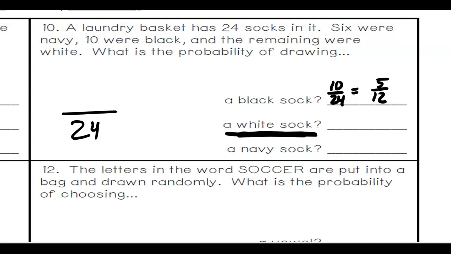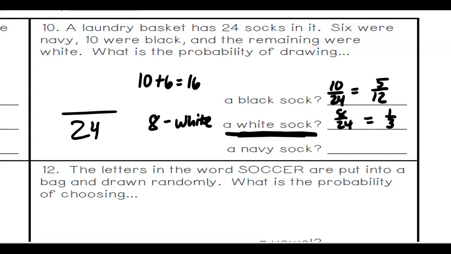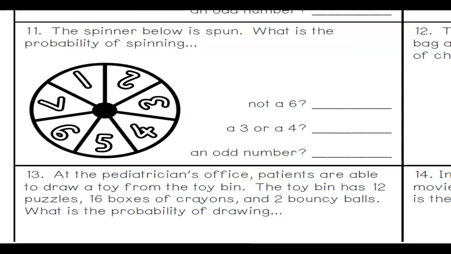Well, if 10 were black and 6 were navy, that's 16 out of the 24, so that means 8 were white, right? So the probability of getting a white sock is 8 out of 24. Again, you can divide both of those by 8, so that equals 1/3. And a navy sock was 6 out of 24, you can divide both of those by 6 and you get 1/4. So there are your probabilities. For 11, go ahead and do an Edpuzzle.